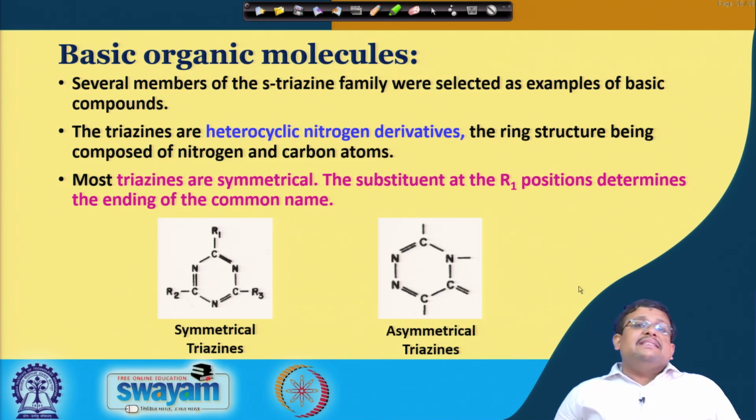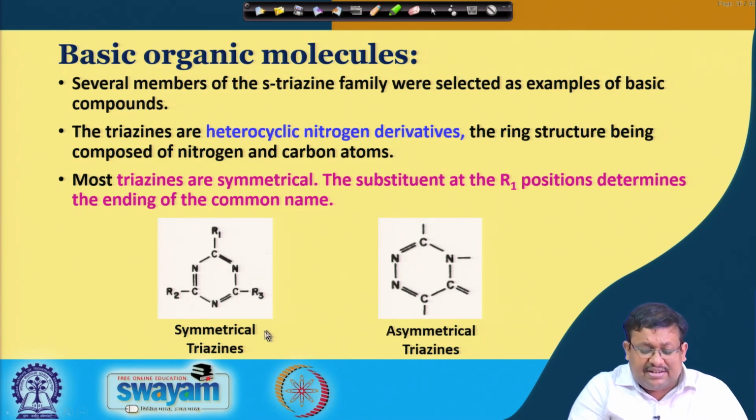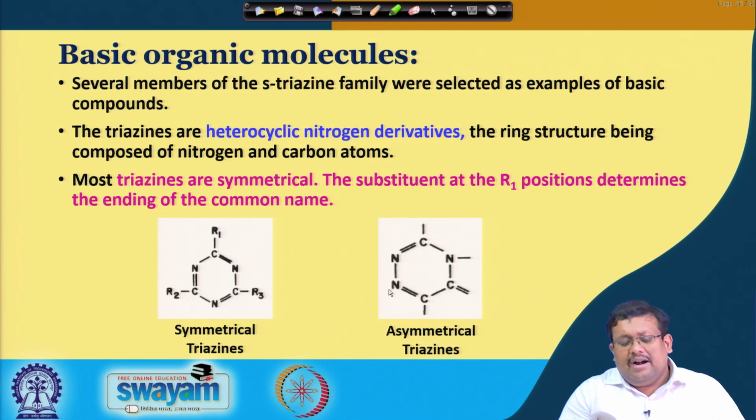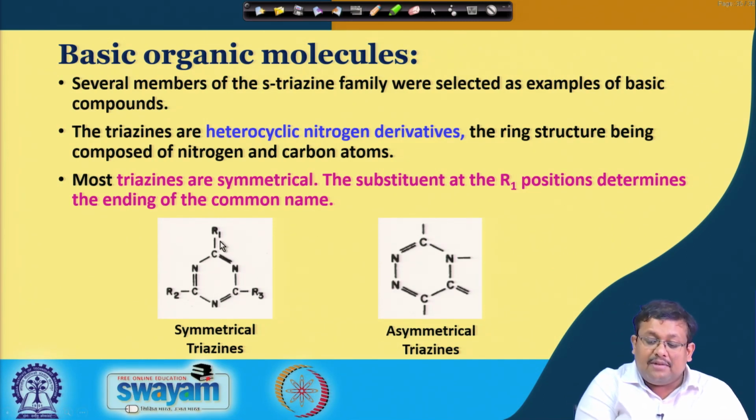The second one is basic organic molecules. Several members of the s-triazine family were selected as an example of basic organic compounds. The triazines are heterocyclic nitrogen derivatives, the ring structure being composed of nitrogen and carbon atoms, as you can see here. This is a symmetrical triazine, this is an asymmetrical triazine. Most triazines are symmetrical, and the substituent at the R1 position determines the ending of the common name. So, these are examples of basic organic molecules.